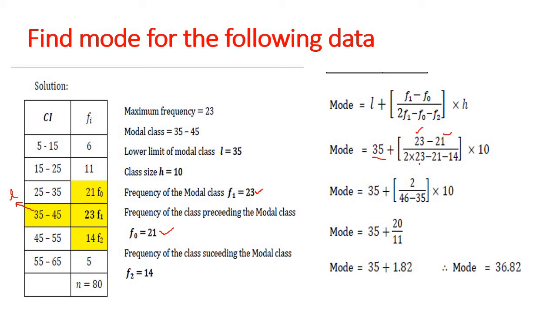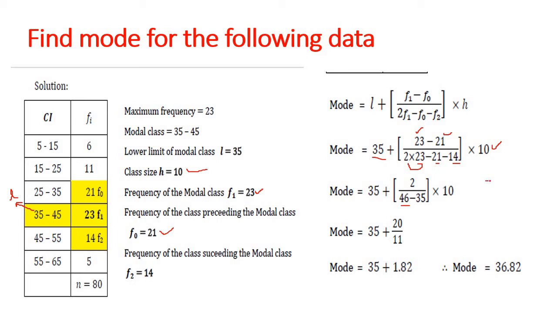Then 2 into F1 is 23. F0 is 21. Then F2 is 14. Into height of the class interval or size of the class interval is 10. So substitute 10. Then 35 plus 21 minus 20, 23 minus 21 is 2. Then multiply 23 into 2 is 46.